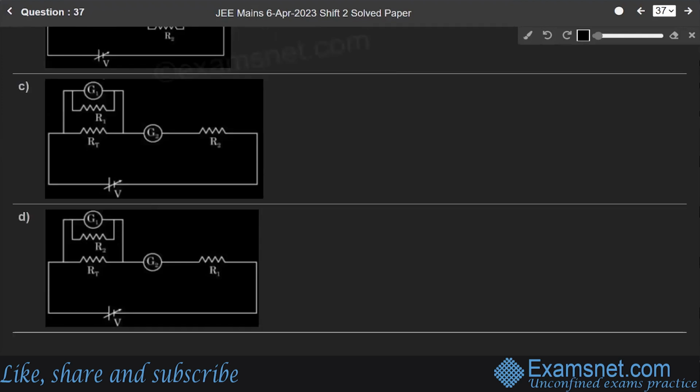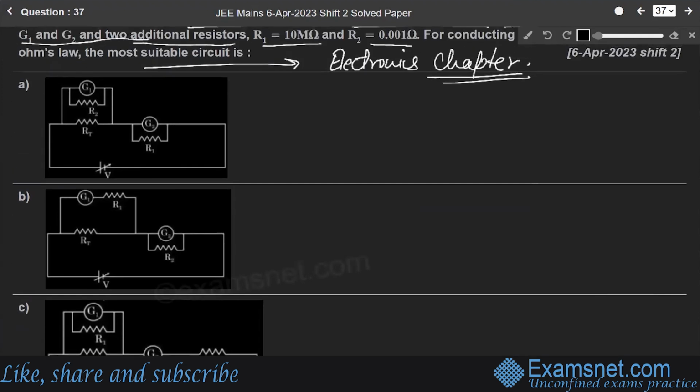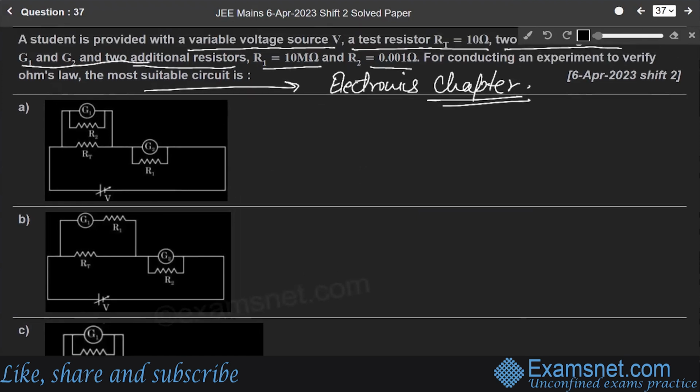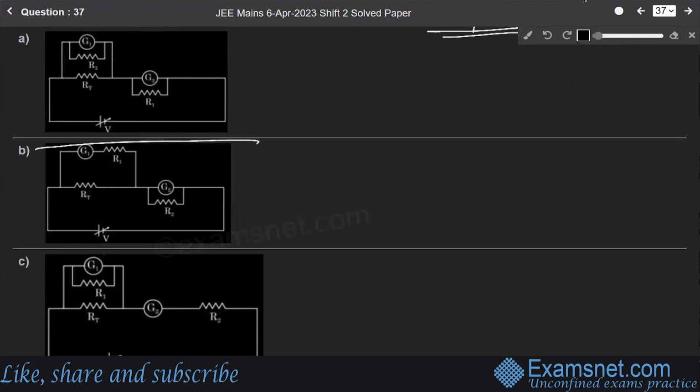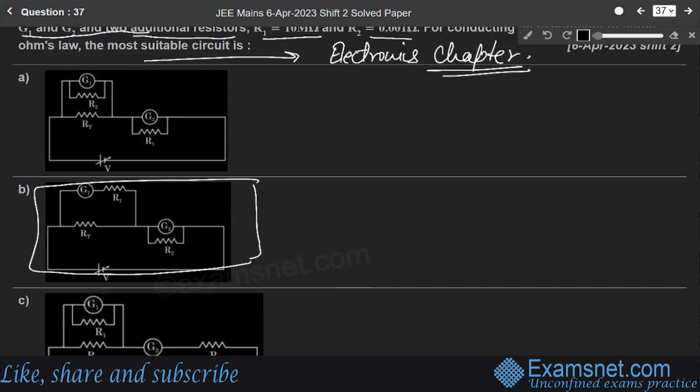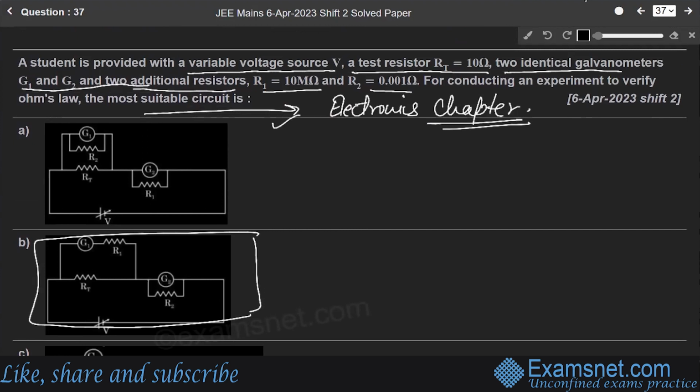Okay. Student, first I'll draw one circuit and then I'll explain it. Let us look at option B. According to Ohm's law, whenever a resistor is placed in parallel to something, it will always act as a voltmeter.